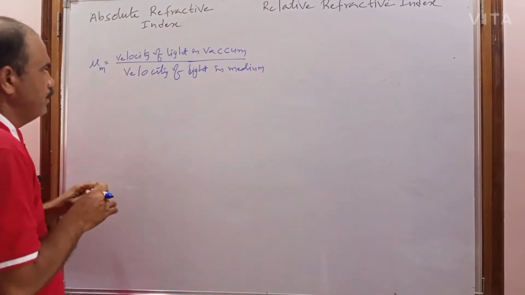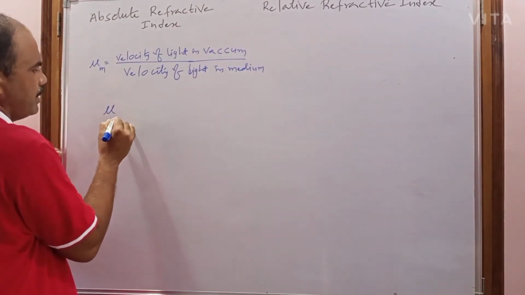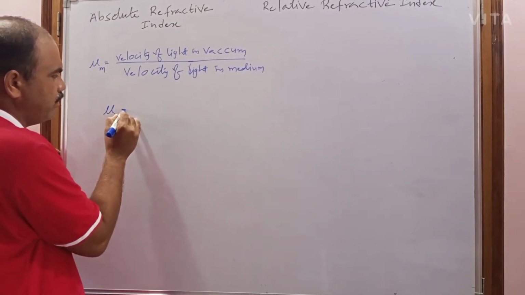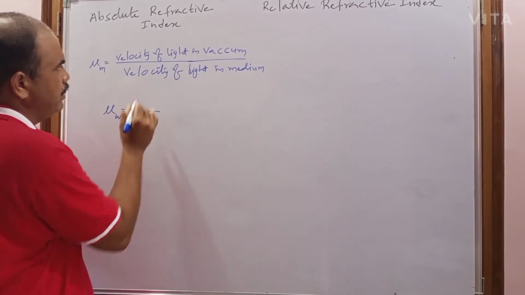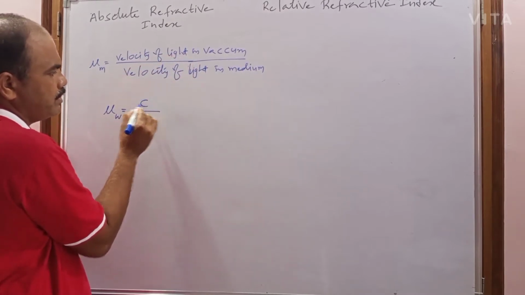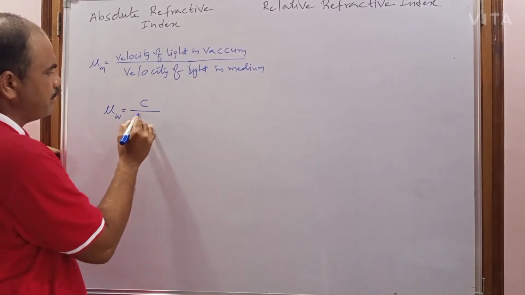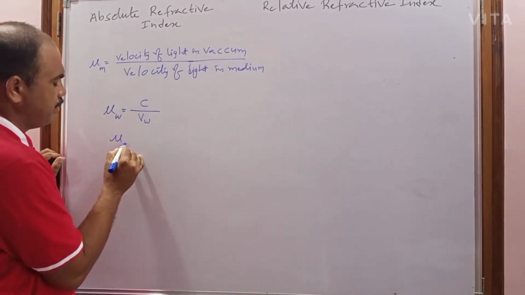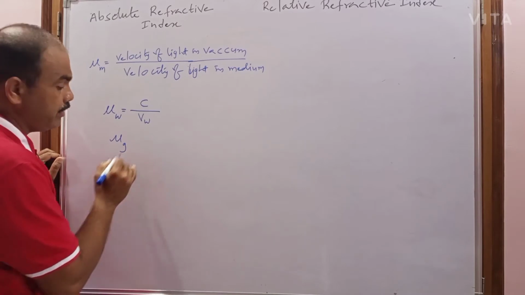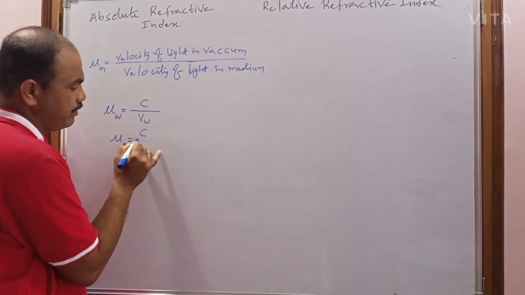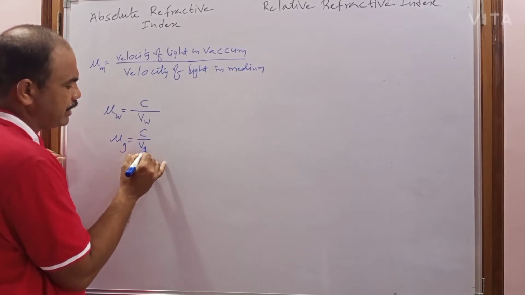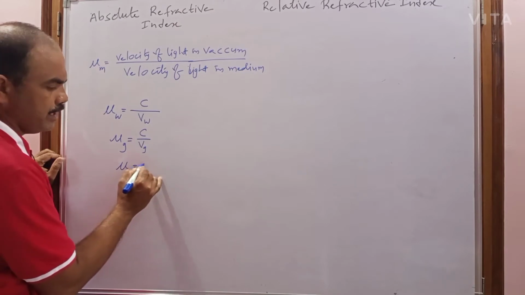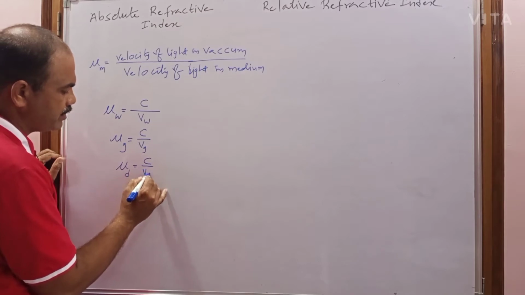For example, I have to find the absolute refractive index of water. The formula is the ratio of the velocity of light in vacuum, represented with letter C, by the velocity of light in water. To find the absolute refractive index of glass, the formula is the velocity of light in vacuum by the velocity of light in glass. For diamond, it is the ratio of the velocity of light in vacuum to the velocity of light in diamond.